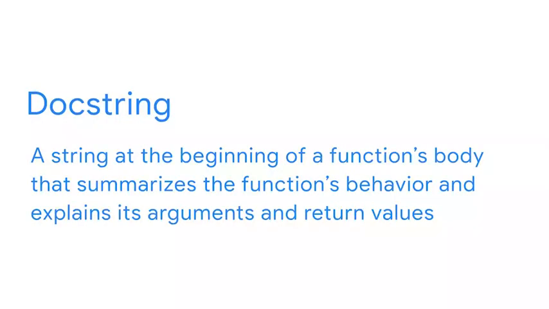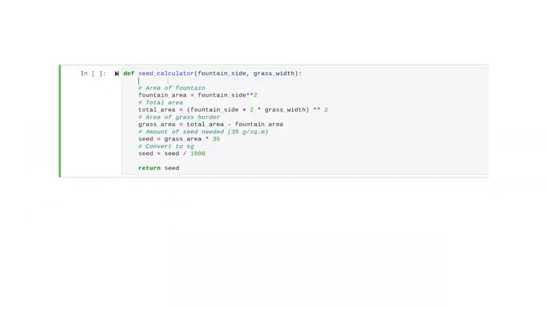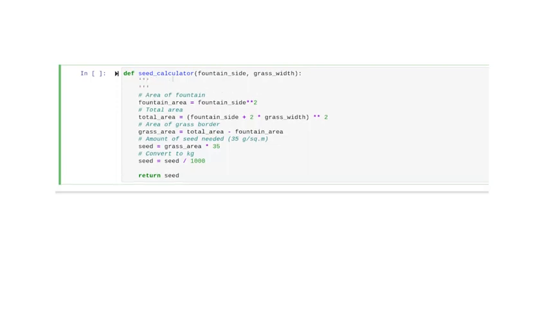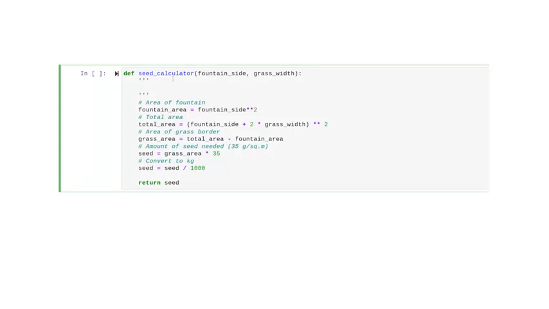We're almost done. There's another important part of writing functions that are user-friendly and easy to understand. It's called a document string, or docstring, as it's most commonly referred to. The docstring is a string at the beginning of a function's body that summarizes the function's behavior and explains its arguments and return values. A function's docstring begins and ends with 3 quotation marks. They can be single quotes or double quotes. First, we write what the function does. It takes the form of a command and ends in a period, like calculate the number of kilograms of grass seed needed for a border around a square fountain.